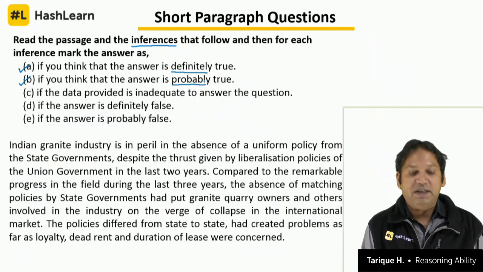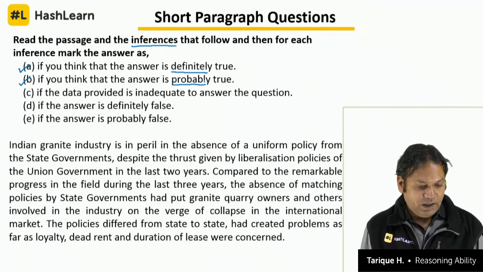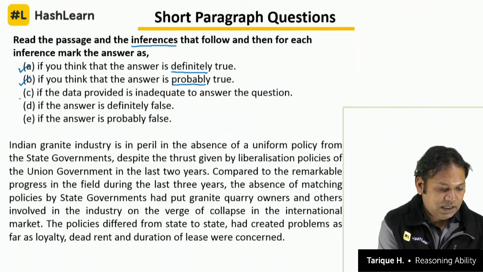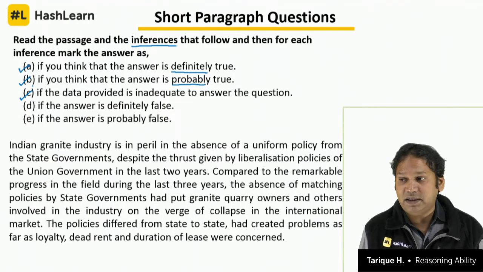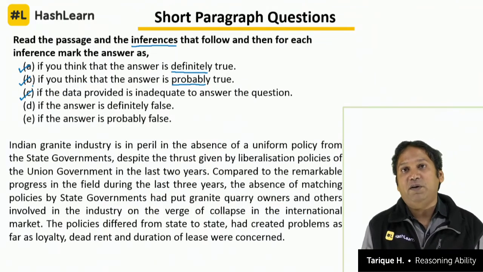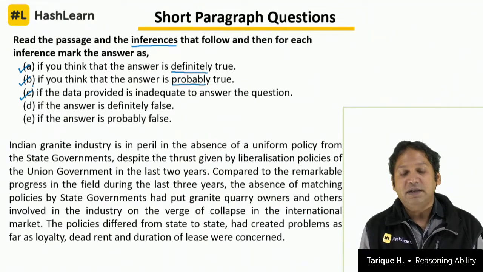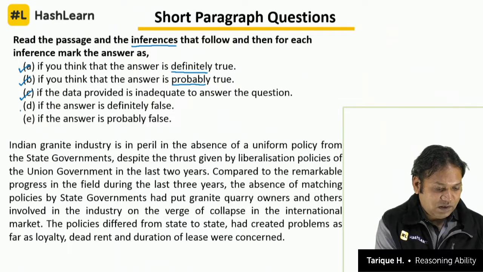Now this data, we cannot say. Data provided is inadequate to answer the question. So that is what we mean by something is inadequate. We don't have sufficient information to say that this increase in number of car owners is because of influx of people into Bangalore, that we cannot tell.